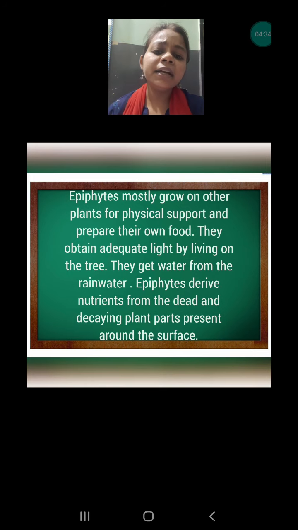Next, they are getting the nutrients from the waste material which is present around them. That can be decaying plants or animals. But my dear, this time I am again saying they are not taking from the soil. They are taking from their environment. Remains of plants, remains of animals which are present around them in their surroundings, they are taking the food from there.